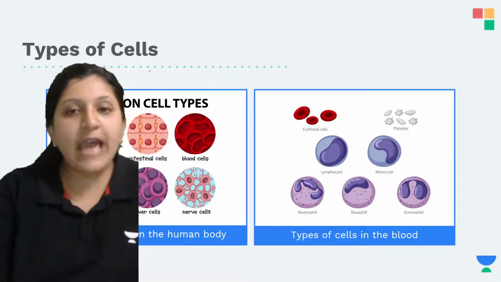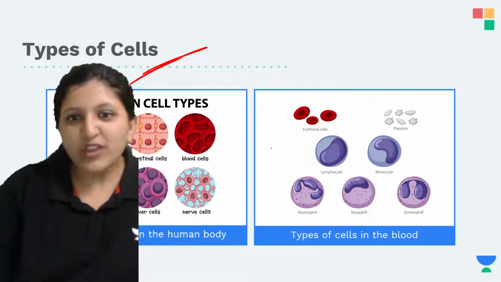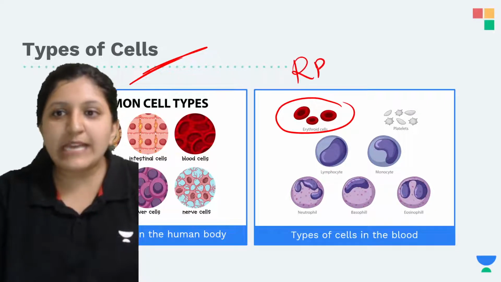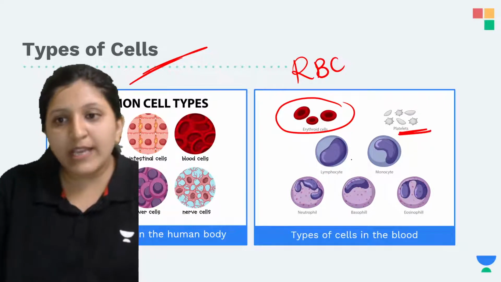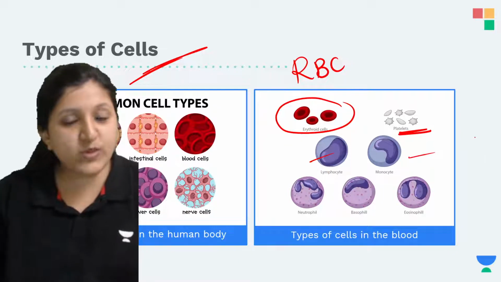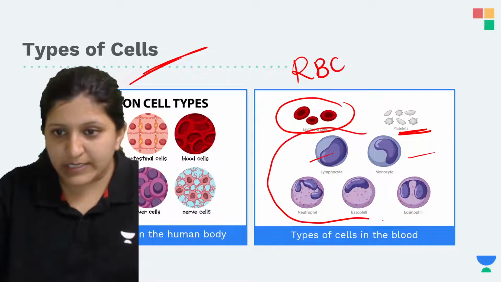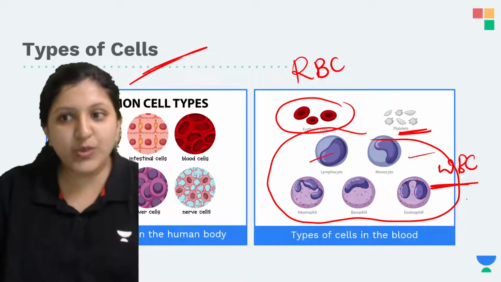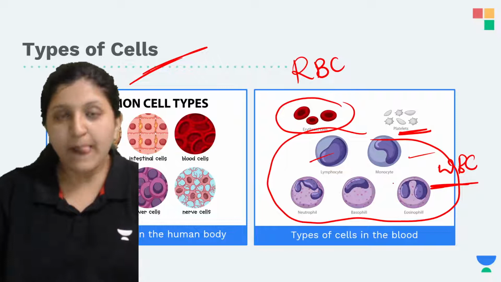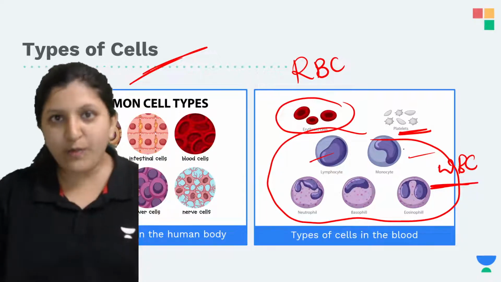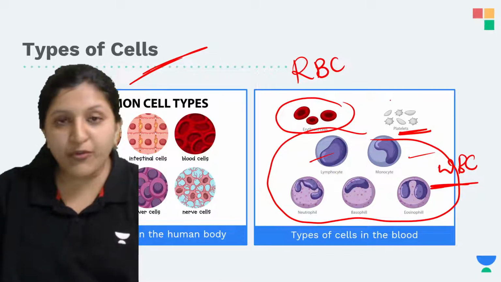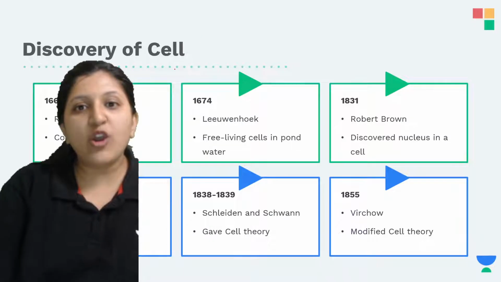Okay, so we have different types of cells. Those can be the erythroid cells, which are basically RBCs. These are platelets. Lymphocytes, monocytes are all types of WBCs. Again, mainly this is with respect to blood alone. But if we are talking about the whole body, we have differently shaped cells performing different functions. Now moving on to the discovery of the cell.